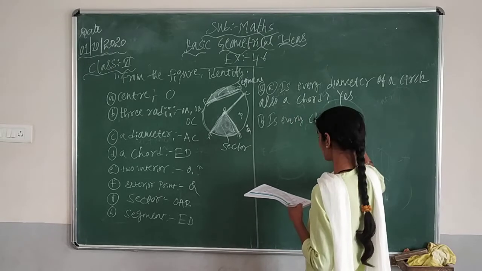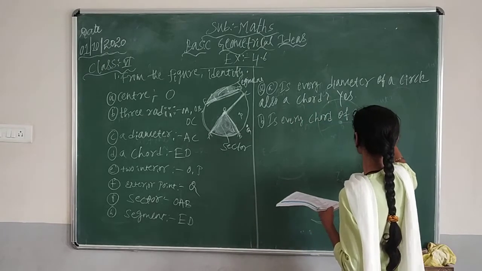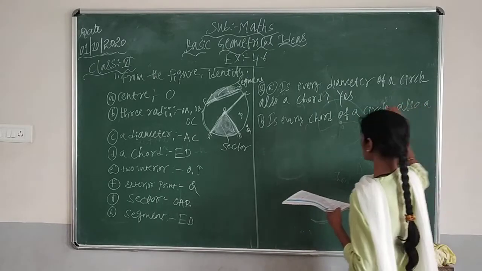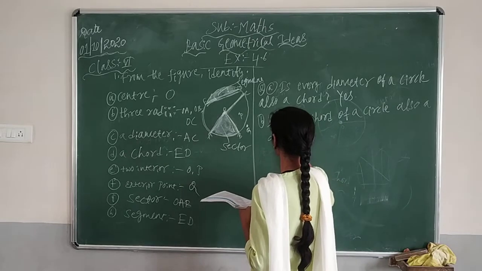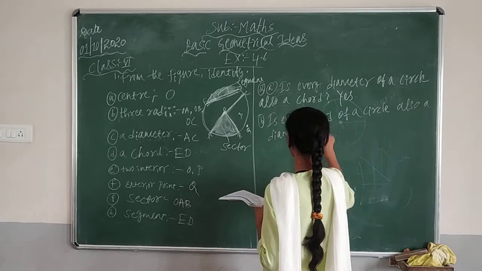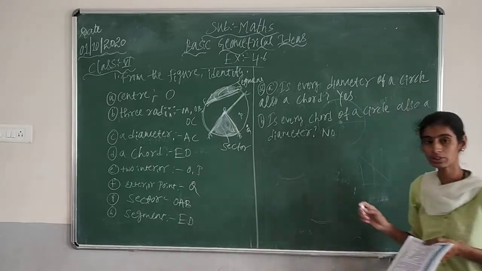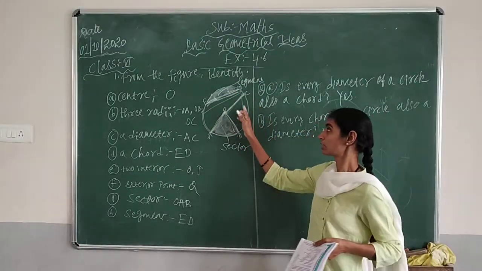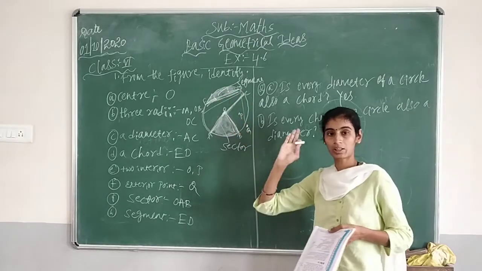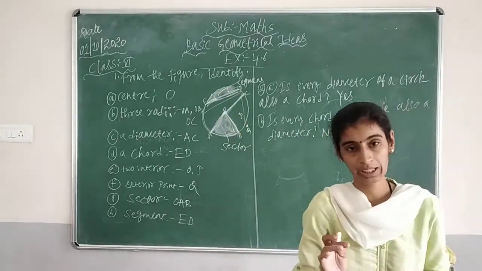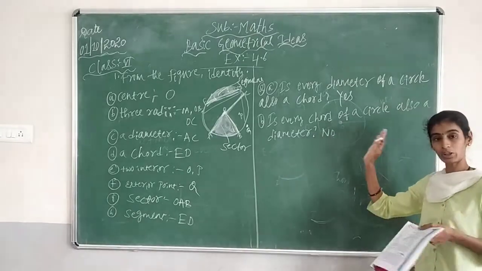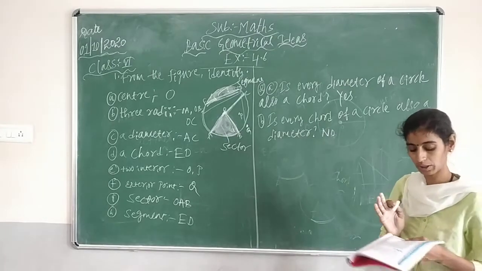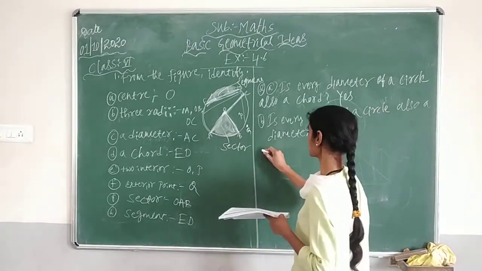Again, this second question: is every chord of a circle also a diameter? Going to become a diameter. Diameter means compulsorily it should pass through the center. So every chord will not be a diameter, but every diameter we can call a chord. Okay. Shall we move to the third question, children?